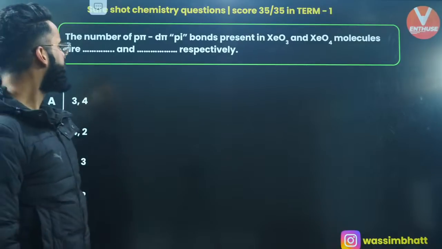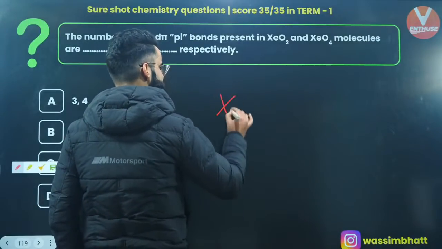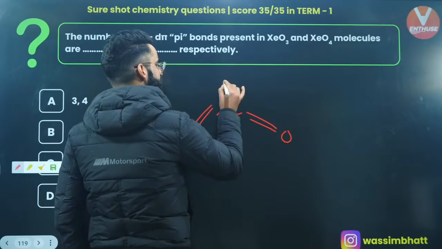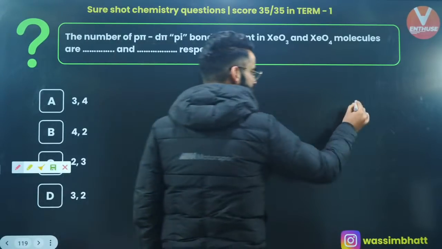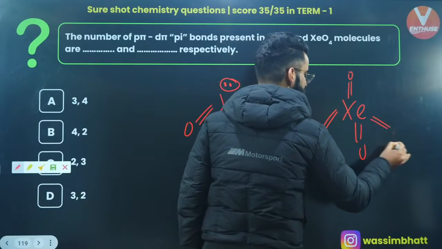The number of p-pi d-pi bonds present in XeO3. If you remember the structure of XeO3, there are 3 double bonds like this, and there is a lone pair on xenon. And in case of XeO4, what do we have? We have got 4 double bonds, correct?